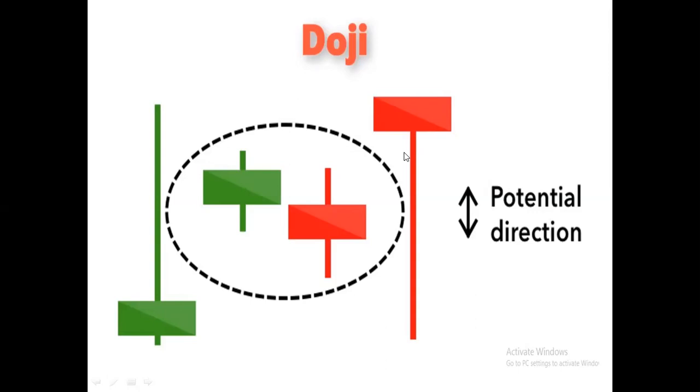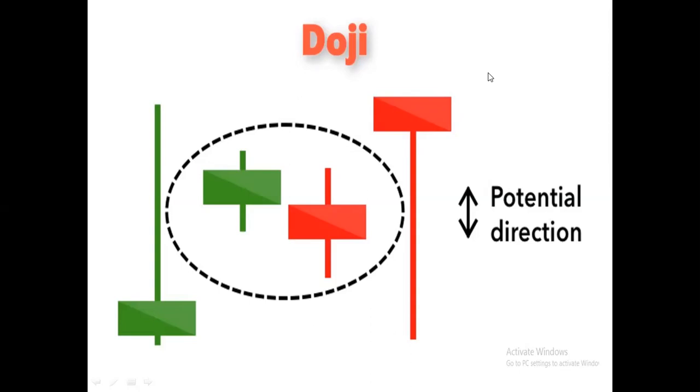If any bullish candle comes after this candle, the price will literally fly, because this candle indicates the bears are almost losing their strength. A doji needs another candle for confirmation.